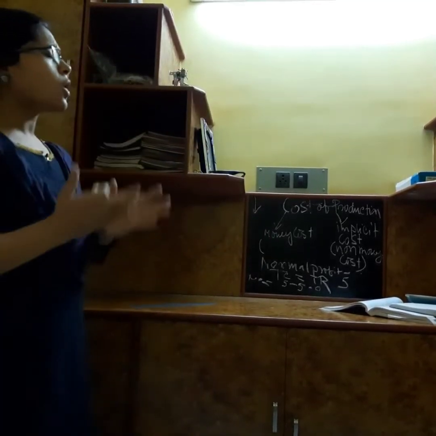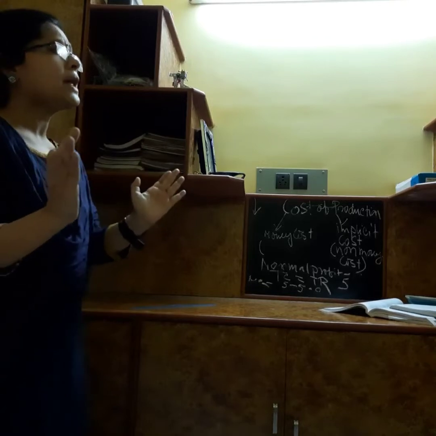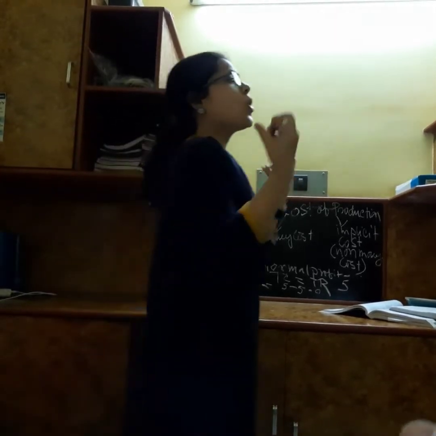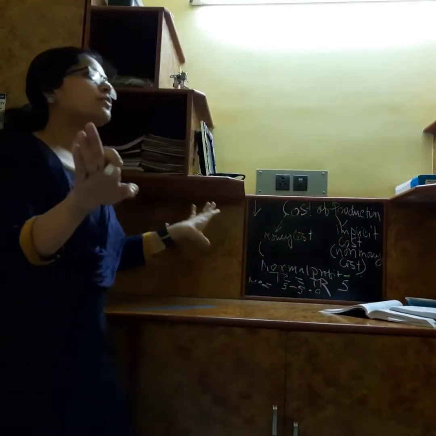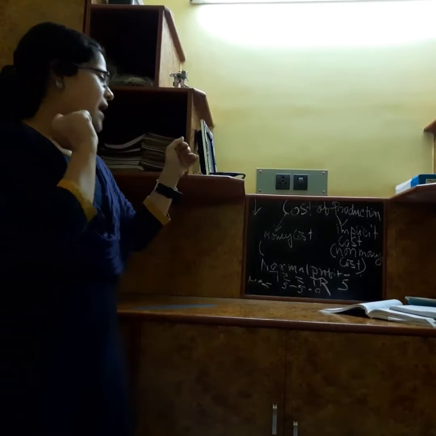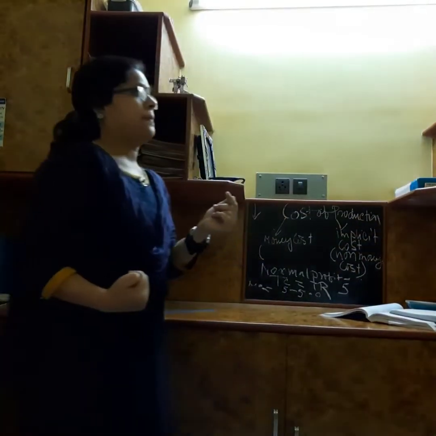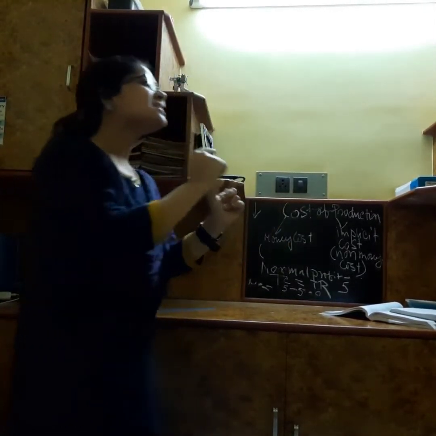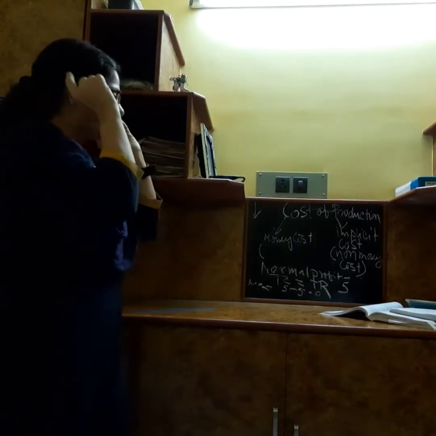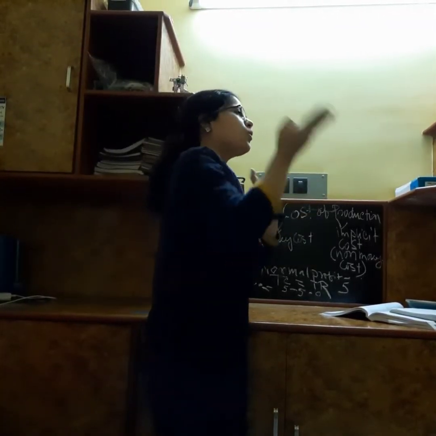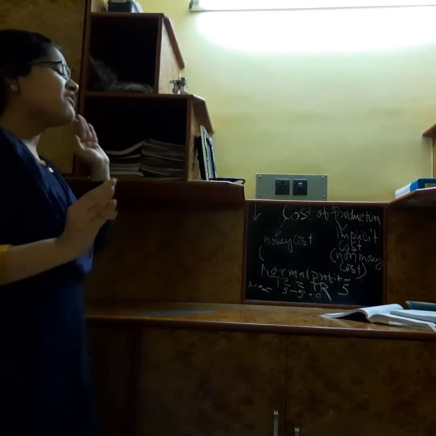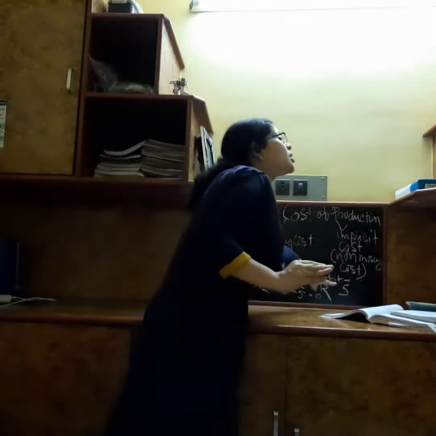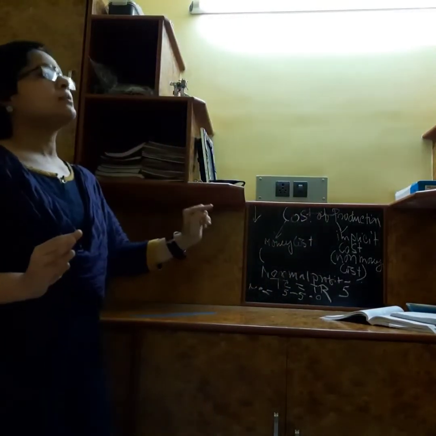But when we are talking about the long run, a number of firms will enter the market. As a result, the size of the industry will increase, and the earning potential of each and every firm will fall. So a problem will arise: to maintain the profit margin. So in the long run, we have to remember each and every firm must earn normal profit in order to run the business.